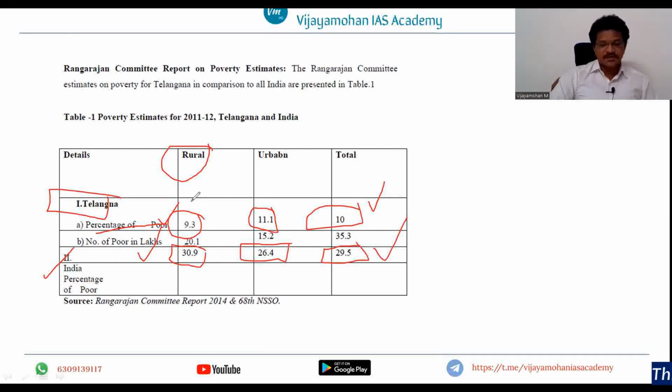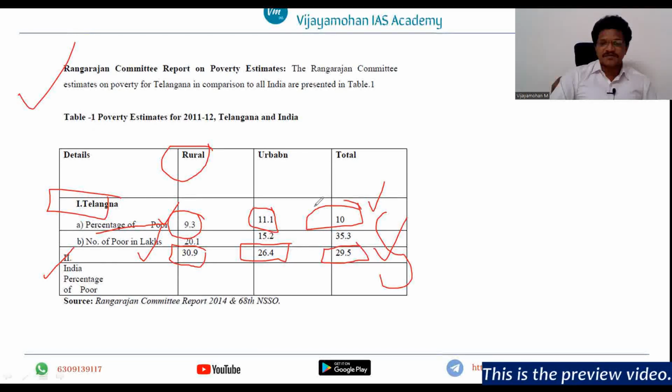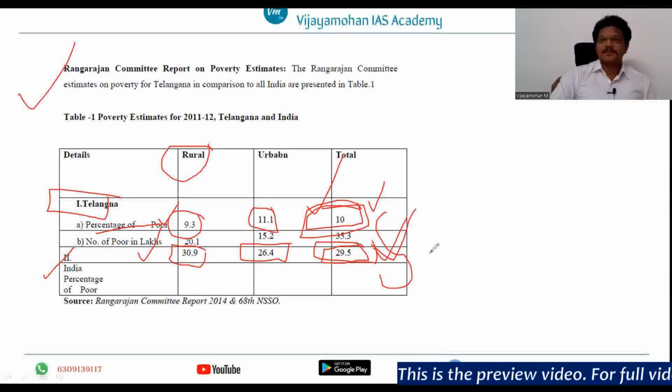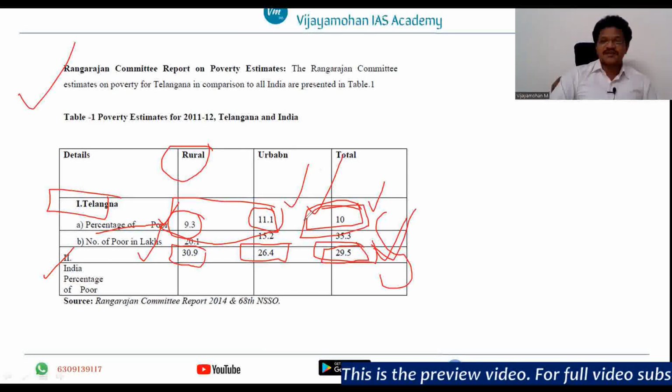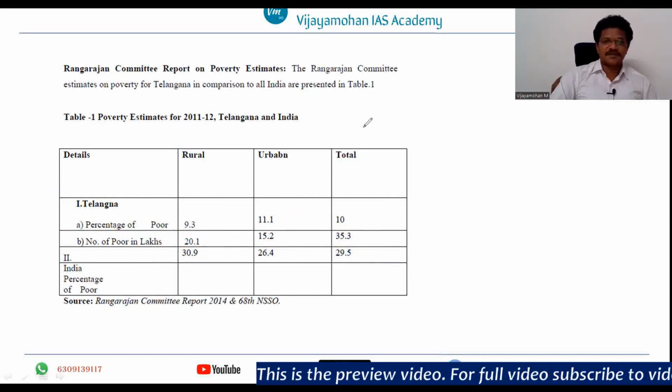So if you observe, the data which we already discussed is being corroborated by the Rangarajan Committee report also. The Rangarajan Committee is also saying that the gap between the poverty ratio of Telangana and the all India level has widened, and rural poverty and urban poverty of Telangana state is way less compared to the all India levels. So in this respect, Telangana state has performed very well, right?